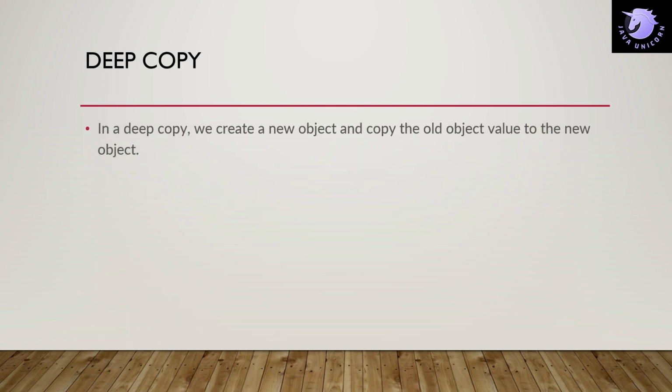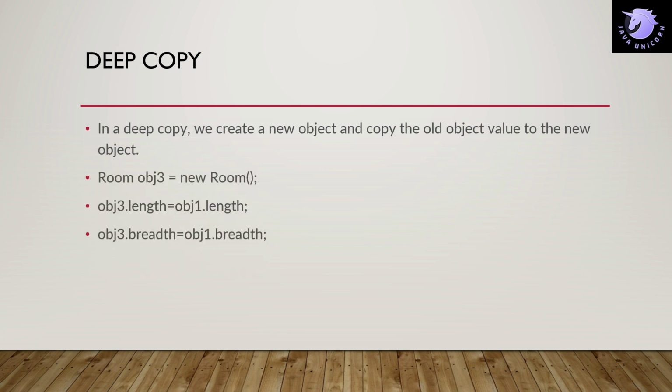Now in a deep copy, we create a new object and copy the old object's values to the new object. That means we are copying the values of the object into a new object. Let's say we have another object, Room obj3 equals new Room, and obj3.length equals obj1.length, and obj3.breadth equals obj1.breadth.